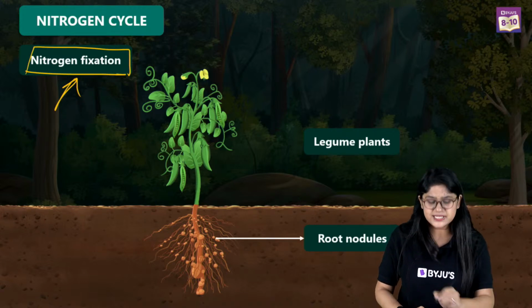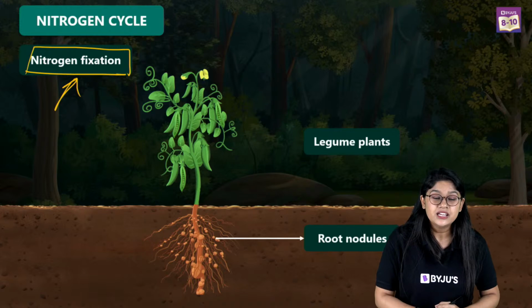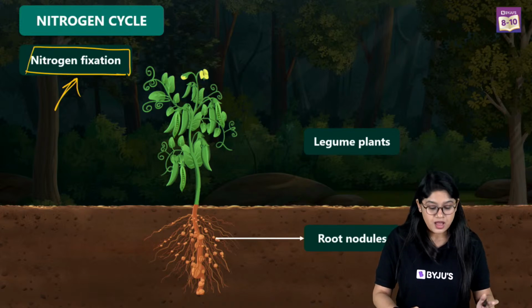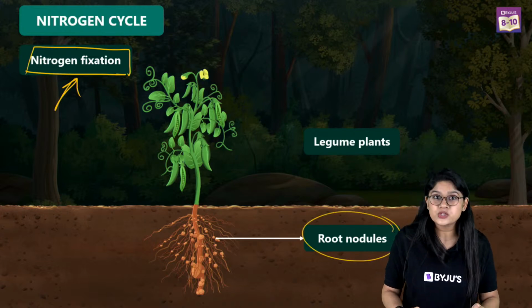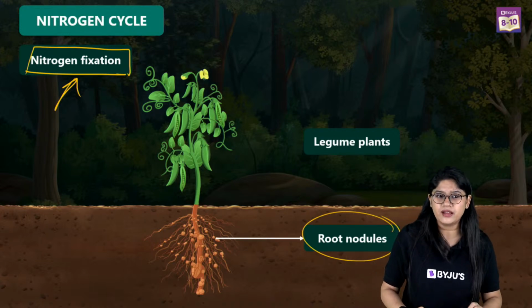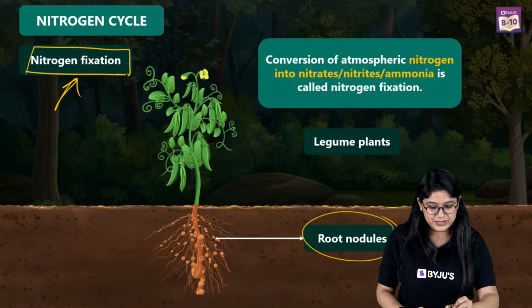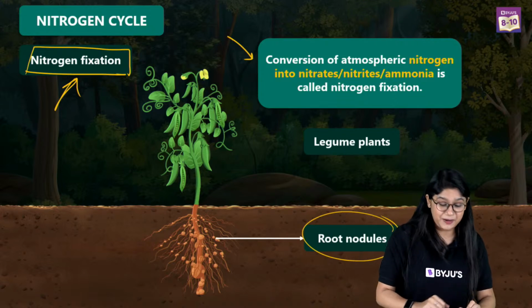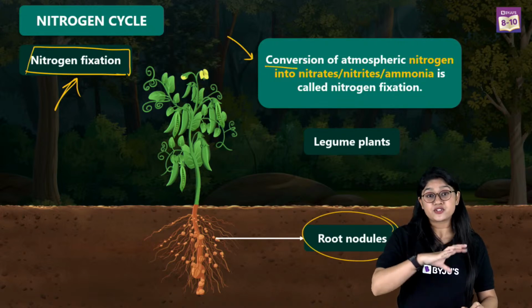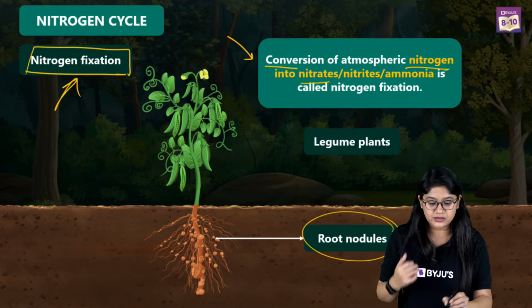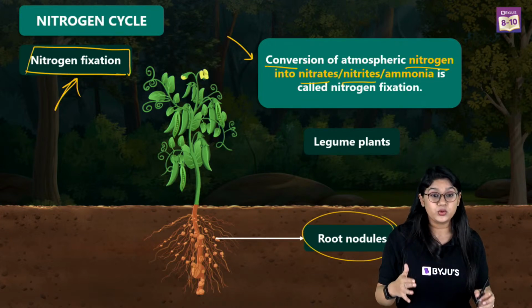We have some amazing plants called leguminous plants, right? These leguminous plants are the plants that have root nodules, and inside these root nodules, they have what? Can anyone tell me what they have? Basically, that's the first step, and of course they have a very special type of bacteria. In nitrogen fixation, we'll see the conversion of atmospheric nitrogen into either nitrate, nitrite or ammonia.